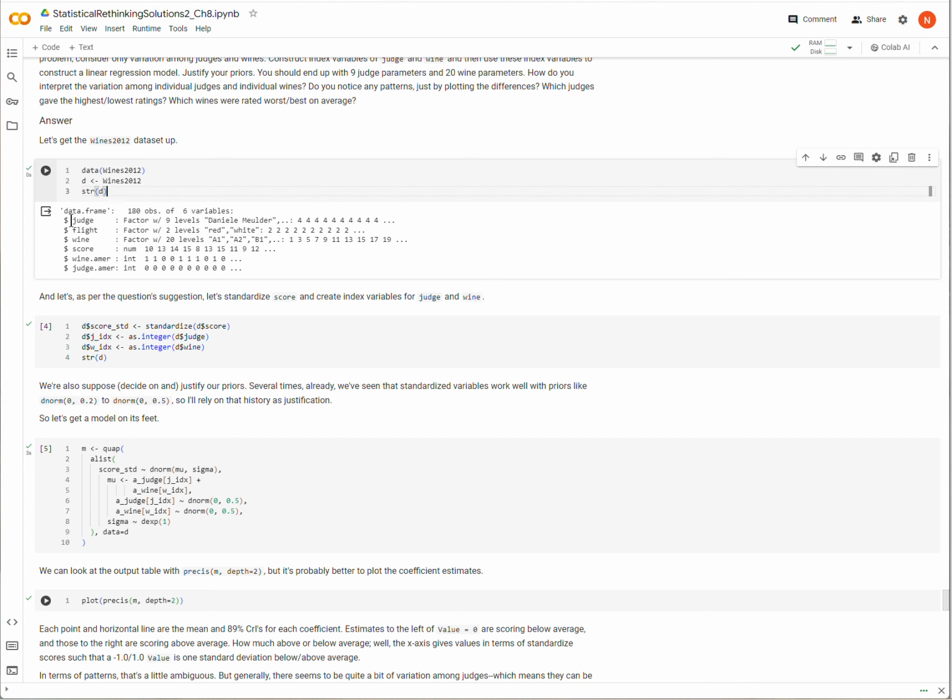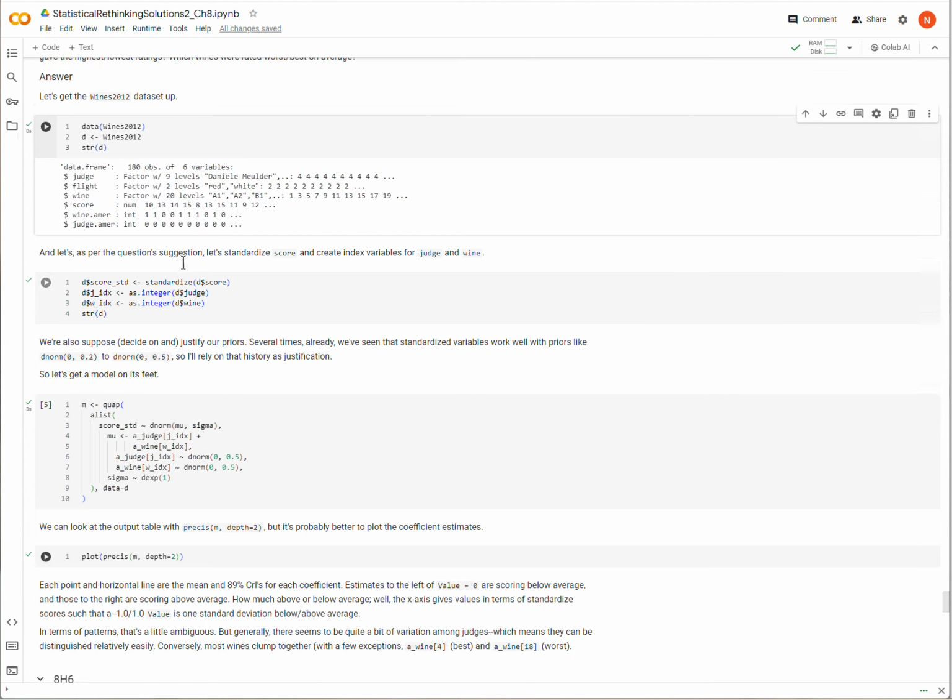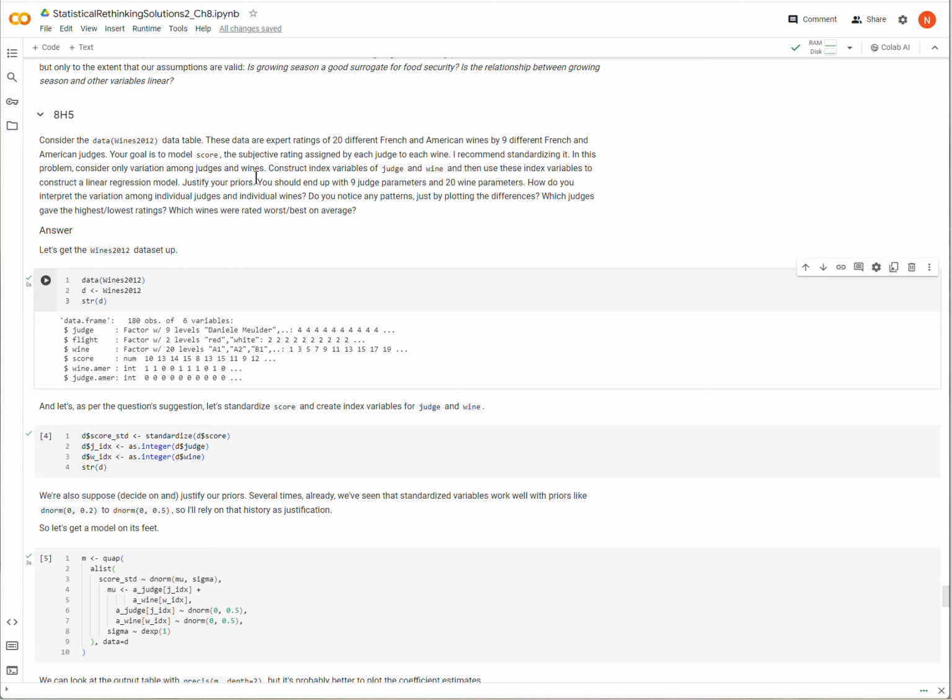We see that we have different judges named, the flight, and the flight is either a red wine or a white wine. Then we have an identifier for the wines, the score that the judges gave, whether that wine was American or not, and also whether the judge was from America or not. I believe this is New Jersey and French wines and judges.